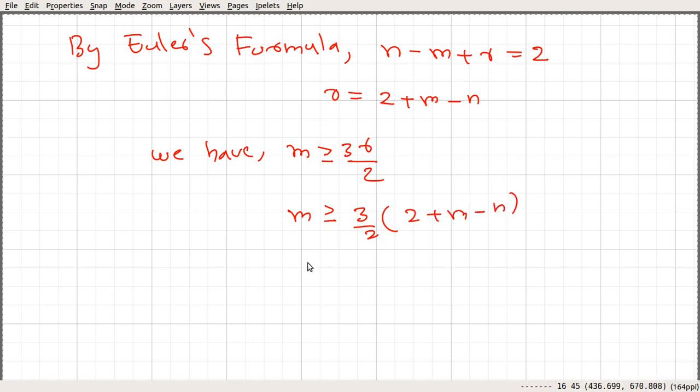Cross multiplying, we get 2m greater than or equal to 6 plus 3m minus 3n.